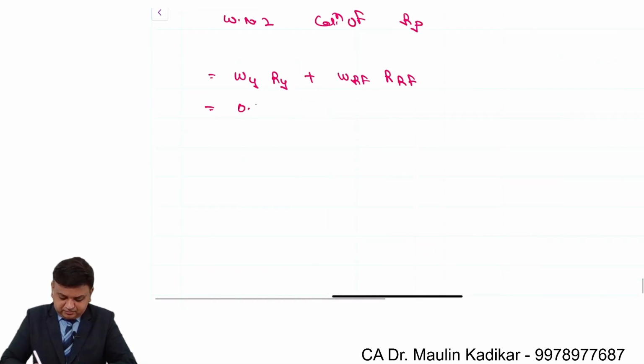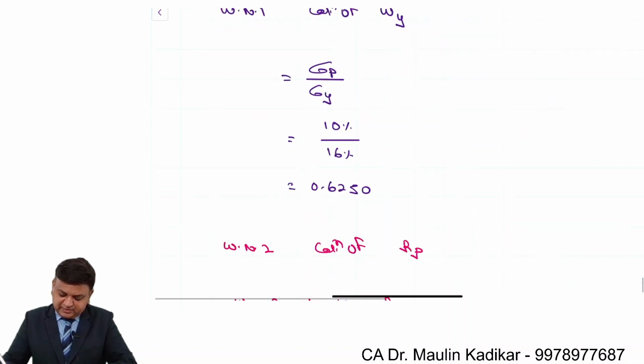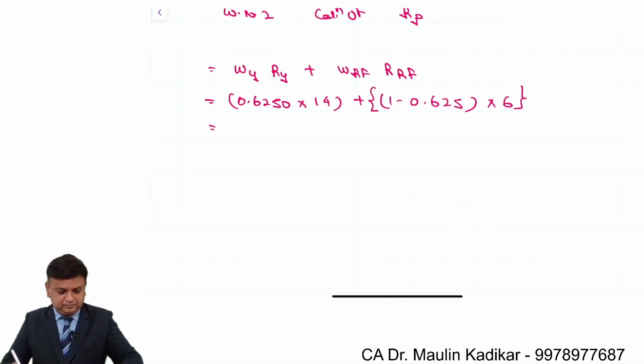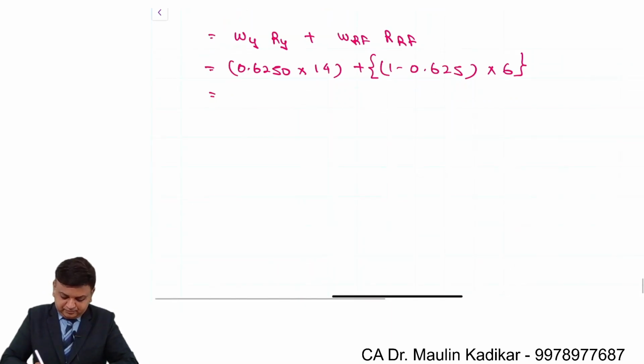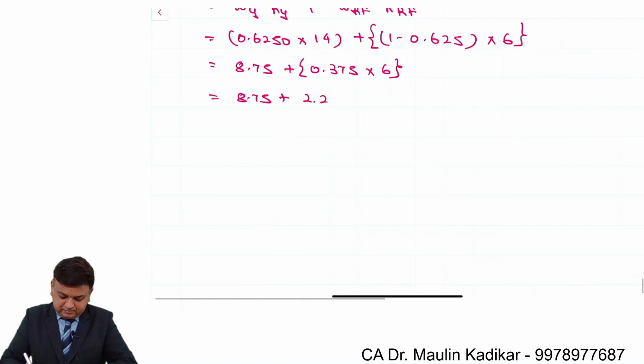It is 0.6250 into the return of the index fund, that is 14%, plus 1 minus 0.625 into 6%. 0.625 into 14, that is 8.75. 0.375 into 6, that comes to 2.25. That comes to 11%.